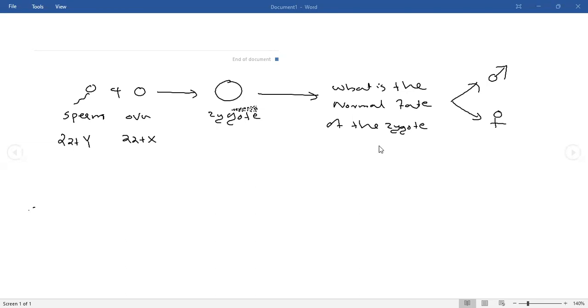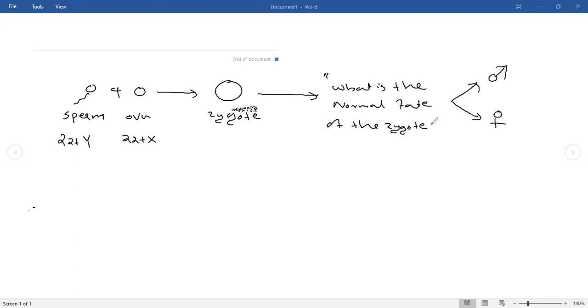Kirti, what do you think? Kirti, sir, what will happen to the zygote? Male, sir. Male. So